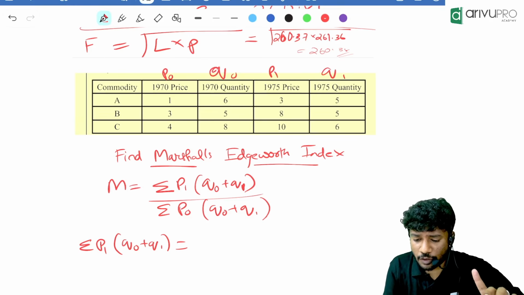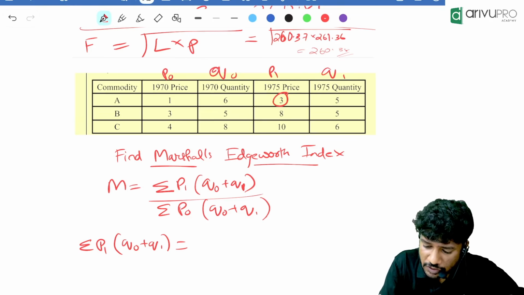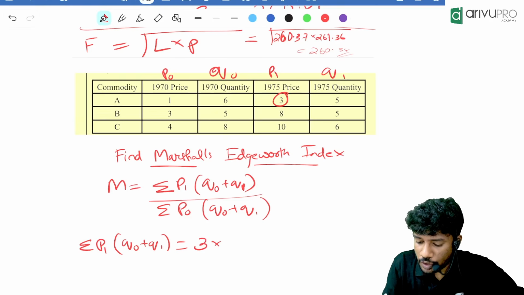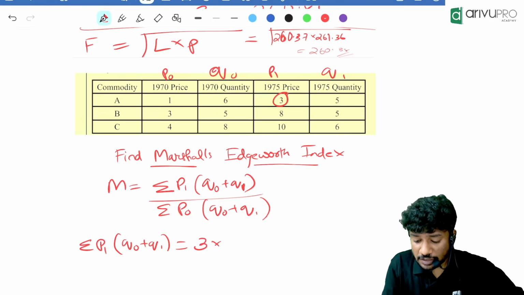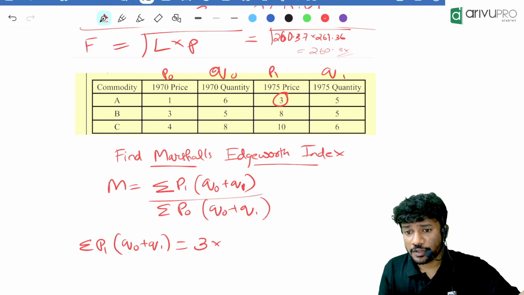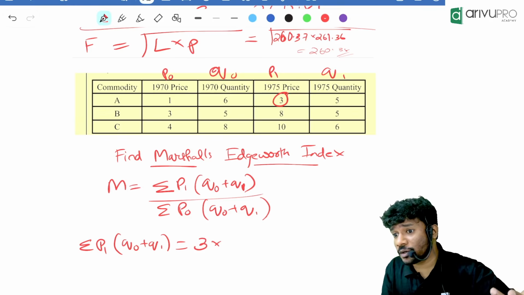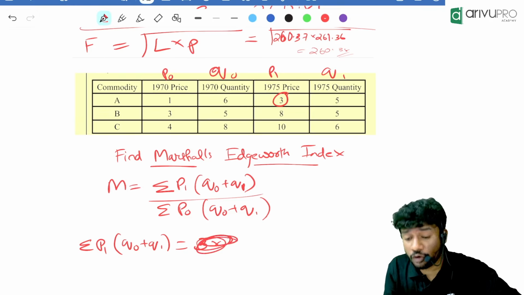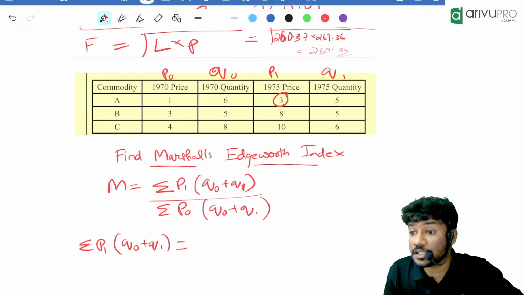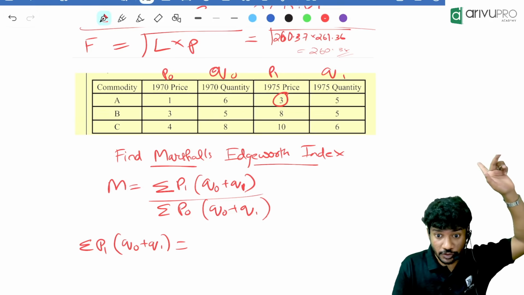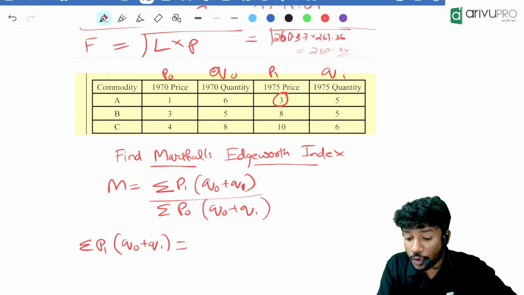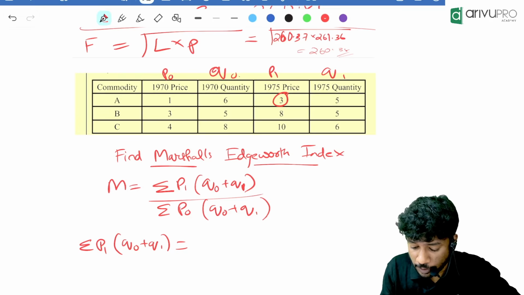P1 for the first case is 3. 3 into Q0 plus Q1. If you multiply and add, your answer will go wrong. So you should always add and multiply. I told you in the first class during calculation tricks. So adding means Q0 plus Q1: 6 plus 5, into 3.